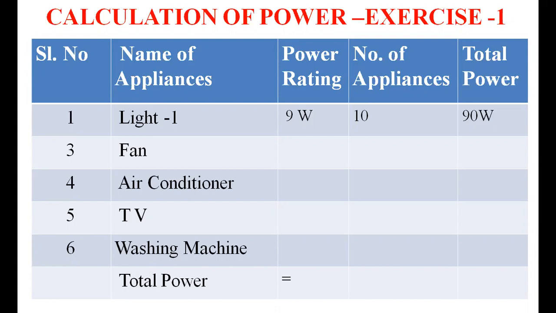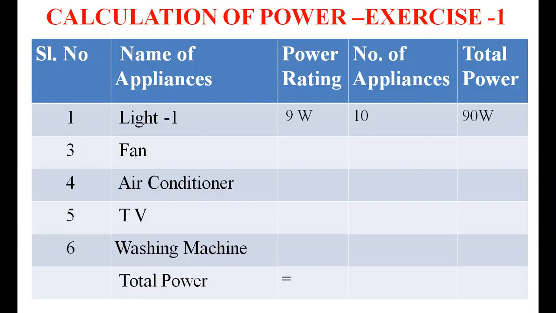So for each appliance, you have to write the number of each appliance in your home. For example, the light, fan, AC, the TV, washing machine, etc. In the next column, you have to write the power rating of each appliance. Some appliances do not show the power rating.